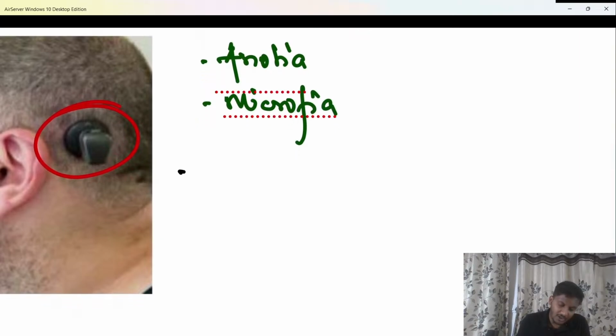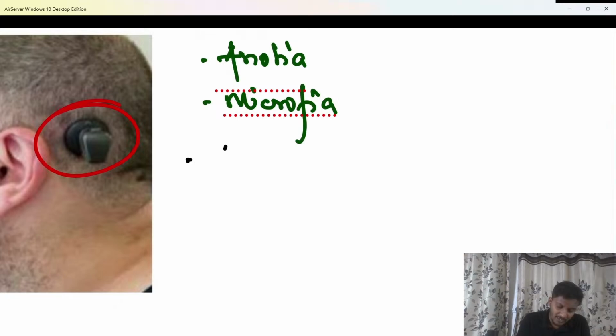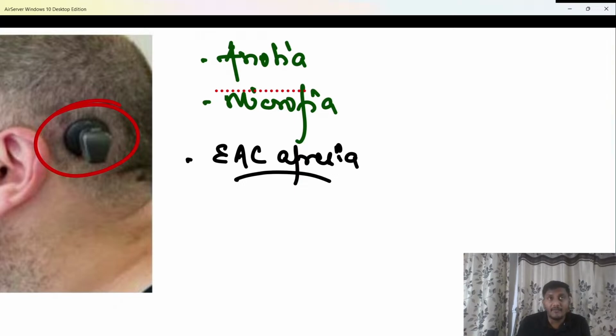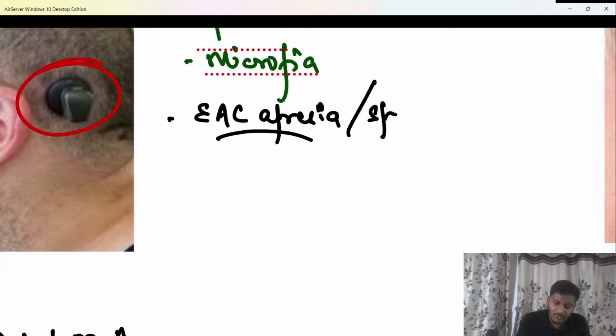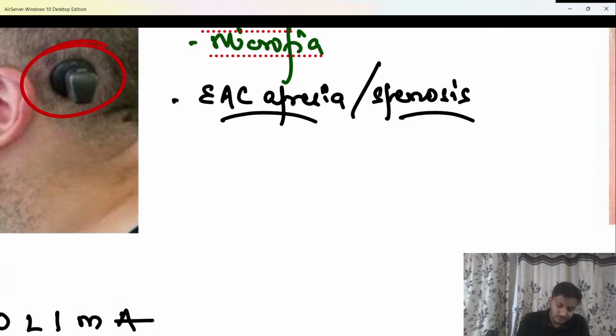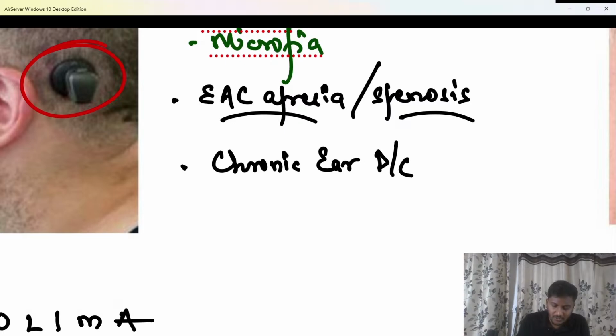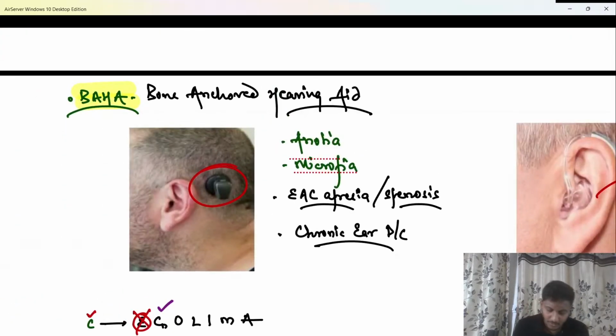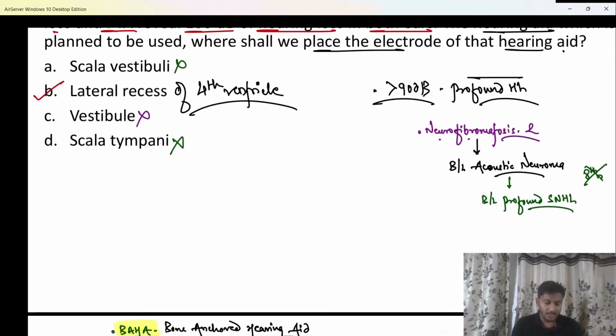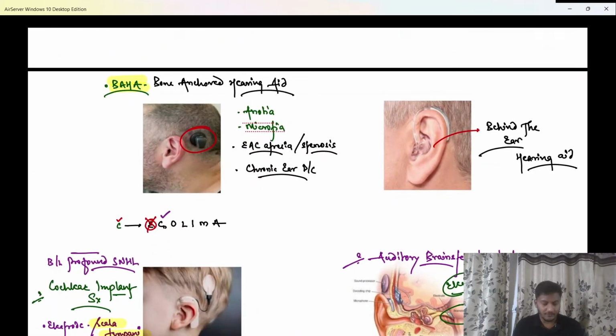Apart from that, the indications are, if any patient is having EAC atresia, that is the external auditory canal of that patient is not developed, or it is very small or very narrow, that is EAC stenosis. So EAC atresia or EAC stenosis, or the patient is going to have a chronic ear discharge. So in these four conditions, do remember that BAHA will be the hearing aid of choice. Clear? Any problem? So do remember these four conditions.